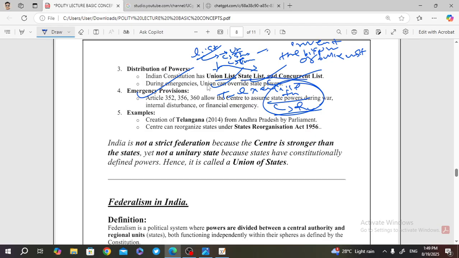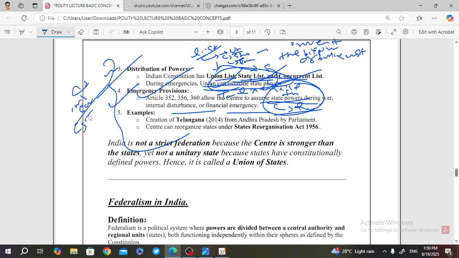During emergency, this is the example, the union can override the state powers. Union can override the state powers and can legislate on the emergency provisions of the state. So here it indicates that India has a strong center. And India also has emergency provisions. Articles 352, 356 and 360 allow the center to assume the state power during war, internal disturbance and financial emergency. These examples only indicate that India has a strong center.